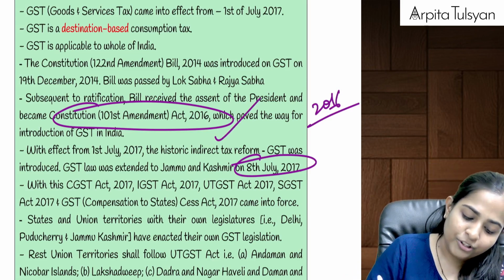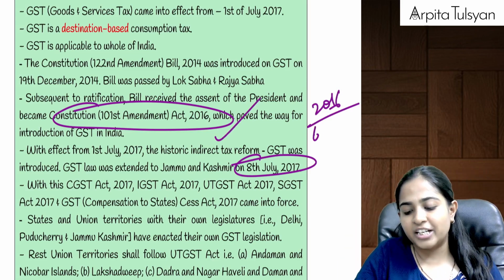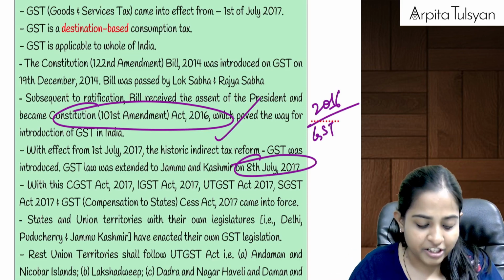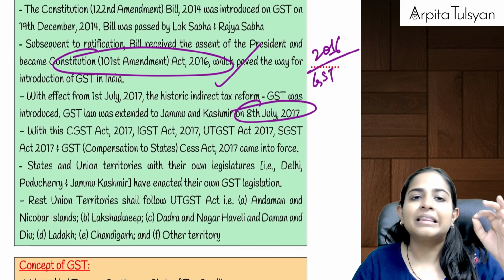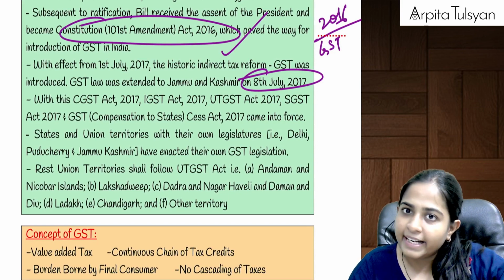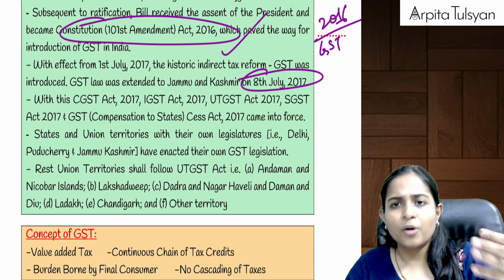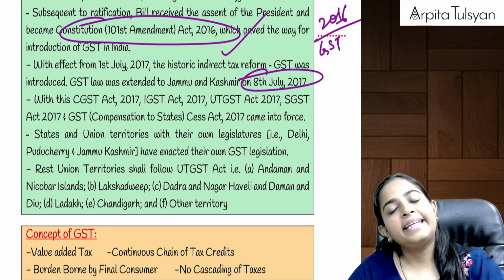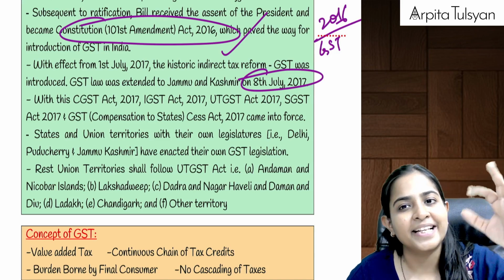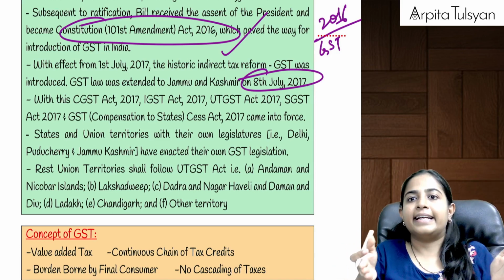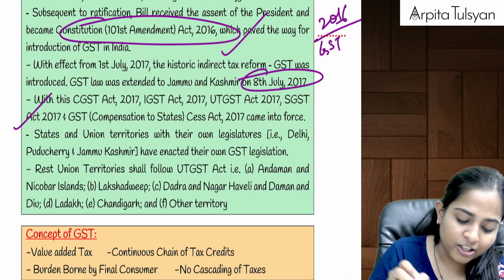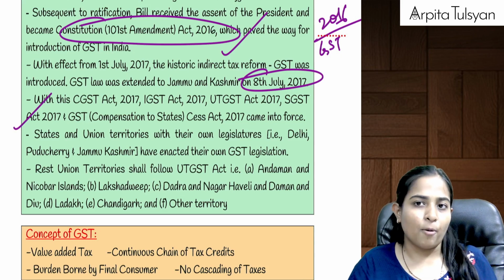So once this Constitution Amendment Act was done, after that the GST Council was formed. And then the GST Council started making the different GST laws. And by 30th of June, our Central GST Act was ready, and all the states except Jammu and Kashmir had made their own state GST laws also, till 30th June 2017. So from the very next day, that is 1st July 2017, GST was made applicable to whole of India excluding Jammu and Kashmir, and later Jammu Kashmir also adopted it.